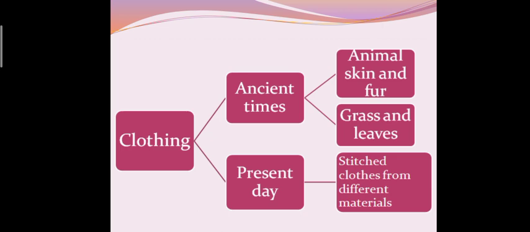Now this flow chart is showing the clothing pattern of people in ancient time and the people of present day. In ancient time, people used to wear animal skin and fur for protecting themselves from the cold of the environment. They covered their body with grass and leaves to protect themselves from the heat of the sun. And nowadays, people wear stitched clothes made from different materials.